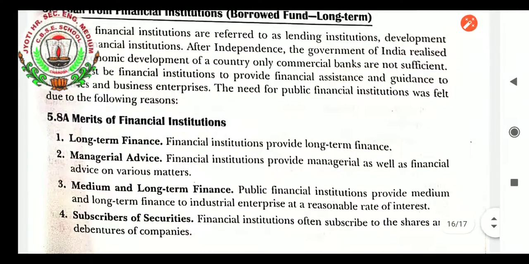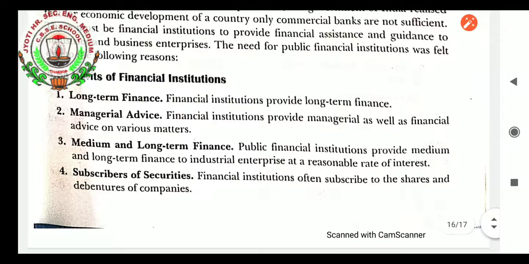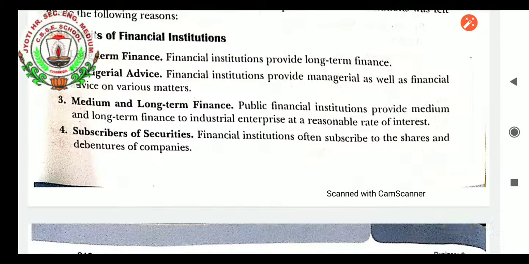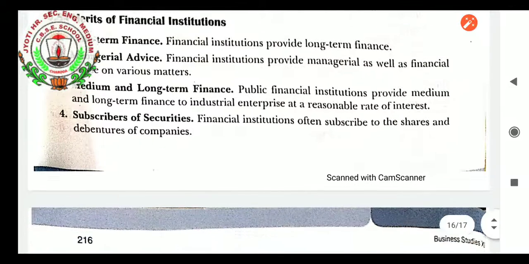Merits of financial institutions: long-term finance. Financial institutions provide long-term finance. Managerial advice: financial institutions not only provide financial support but also financial guidance on how to do the business. Medium and long-term finance: public financial institutions can give loans in two forms, one medium-term and one long-term finance.